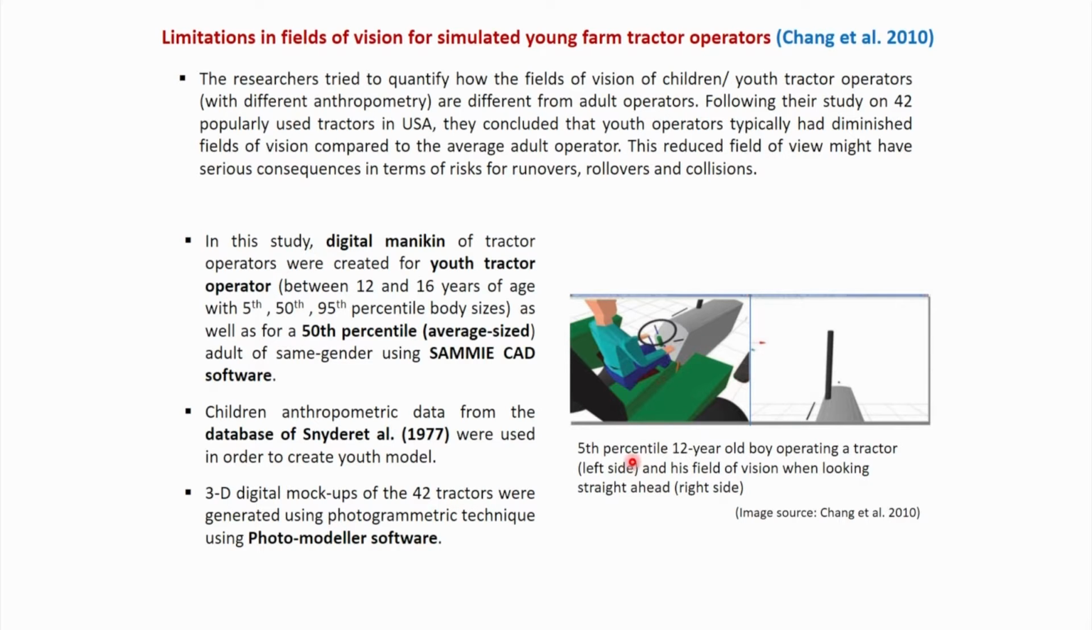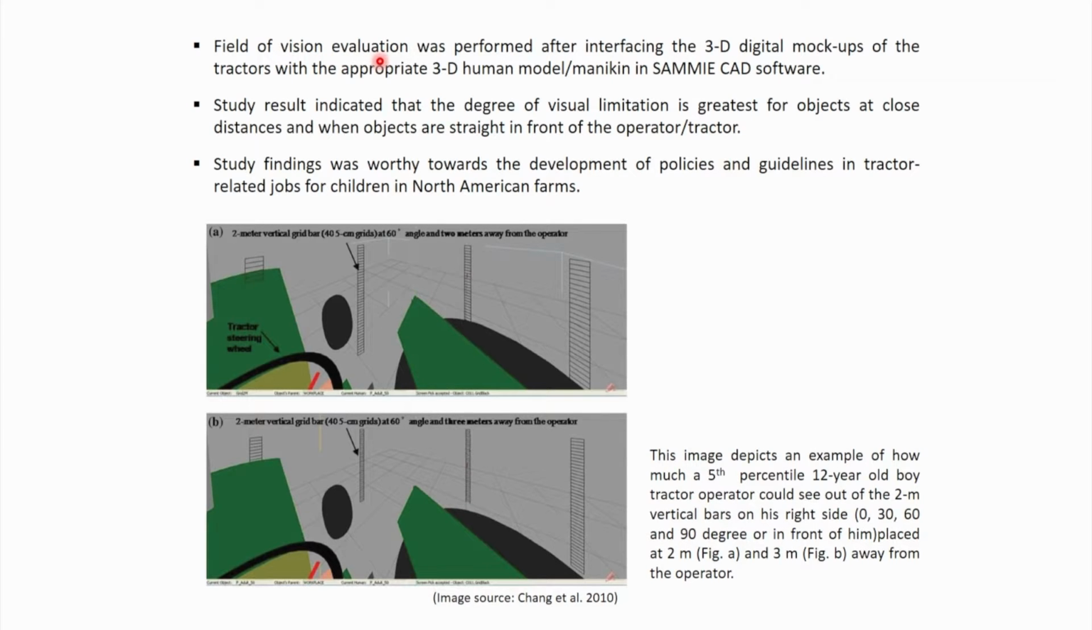So in this image we can see a 5th percentile 12 years old boy operating a tractor. This is the left side image, and the right side image shows, while he is looking forward or straight ahead, how much is the visibility in the view field, what objects they can see. Field of vision evaluation was performed after interfacing the three-dimensional digital mock-ups of the tractor with the appropriate 3D human models or mannequins, that is either the children model or the adult model.